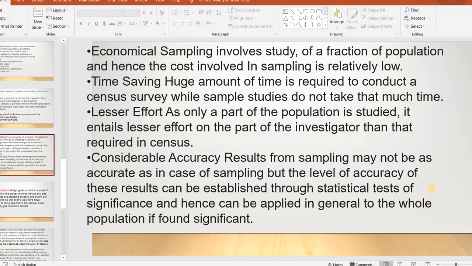Okay, the accuracy is not that high, because we are selecting only some people. For getting more accurate results, we need to conduct some statistical test, and hence it can be applied in general to the whole population. These are the specialities of sampling.